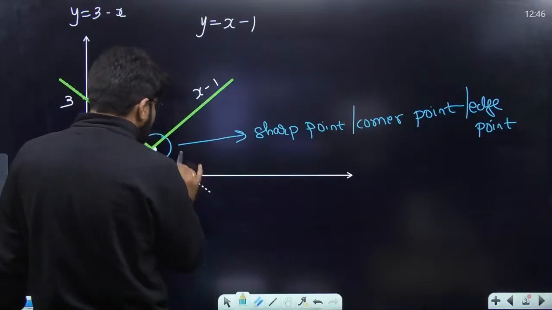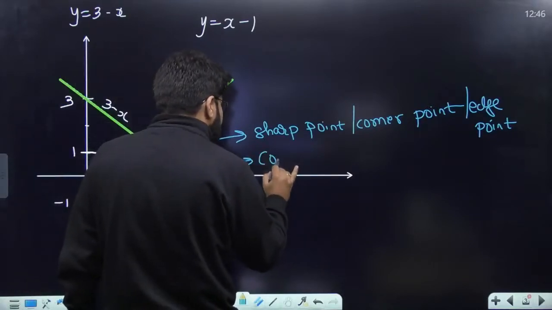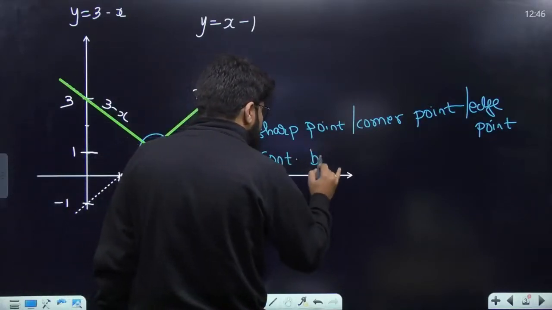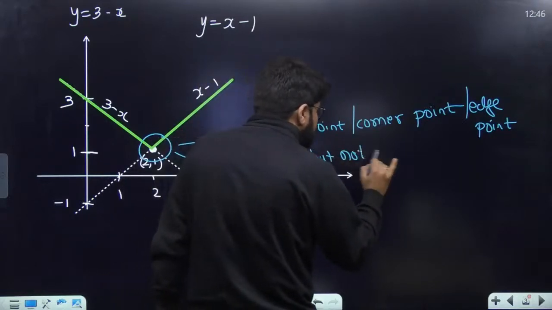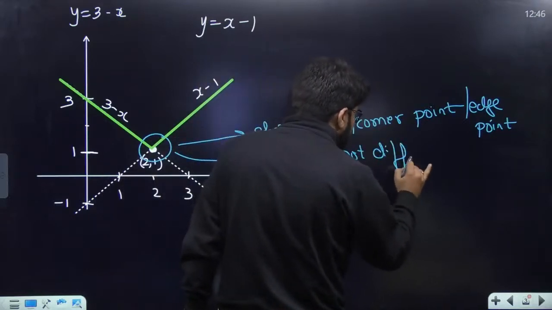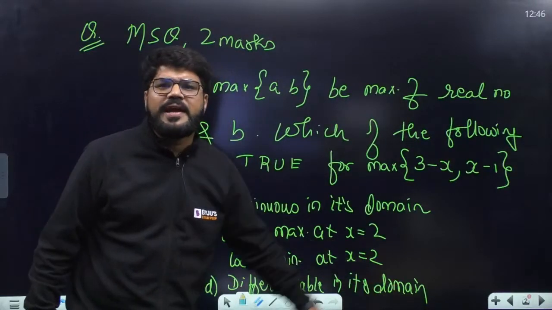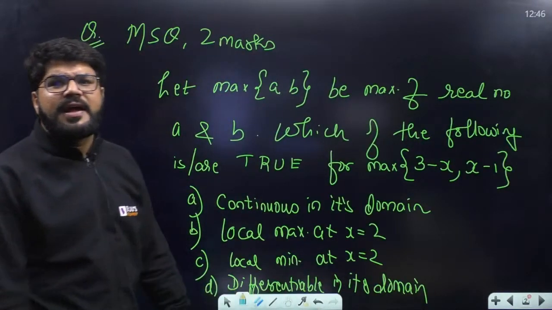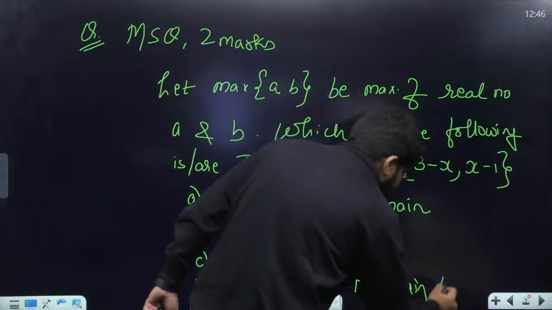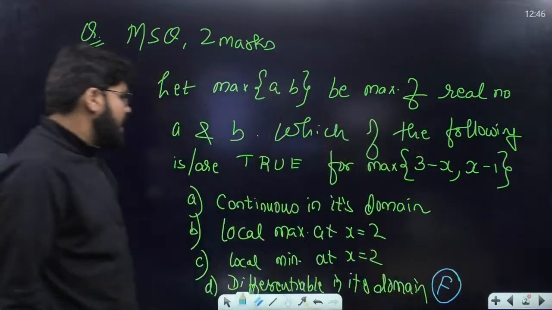And at this point I will say the function is definitely continuous, but the function is not differentiable at the sharp point. Okay, option number D says the function should be differentiable in the entire domain. Is it differentiable in the entire domain? Ayush, no, D will not be correct. This becomes false. Okay, but it is continuous.